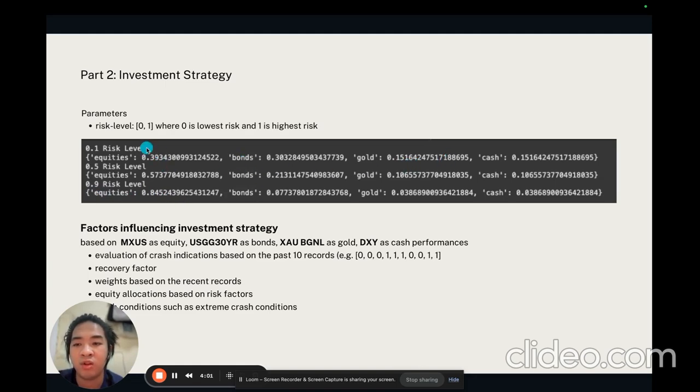When there's low risk, there will be higher bonds and higher gold. But for higher risk, there will be higher equities and lower gold, cash, and bonds. With these risk levels, we create different factors that influence our investment strategy and affect what percentage we invest in our portfolio.